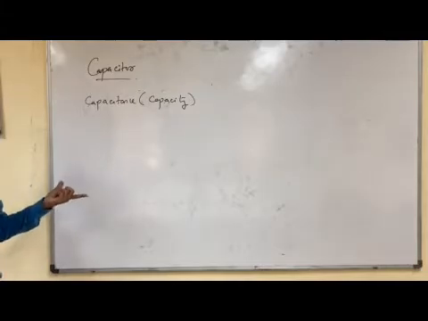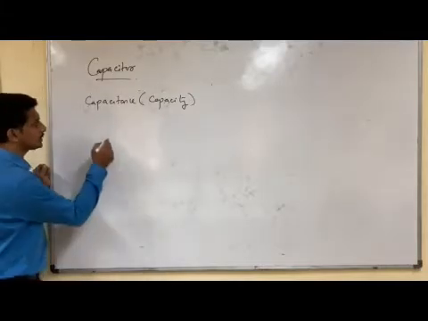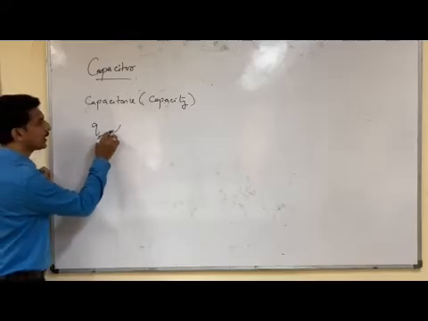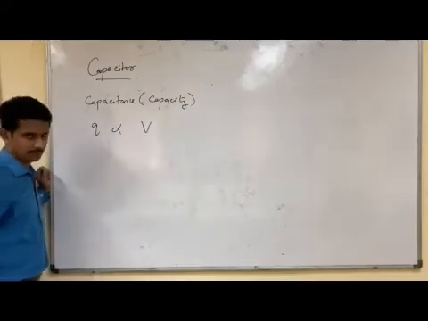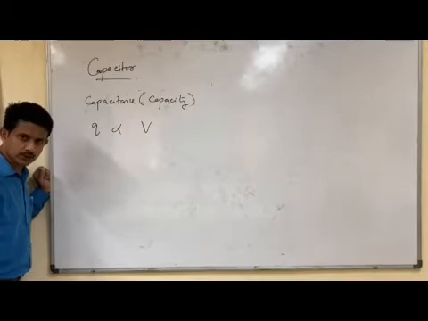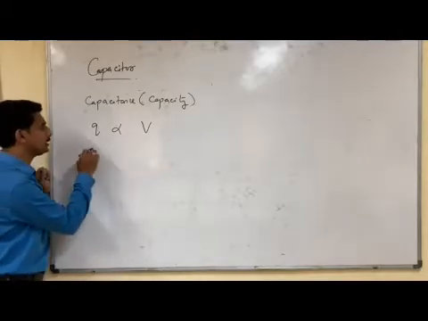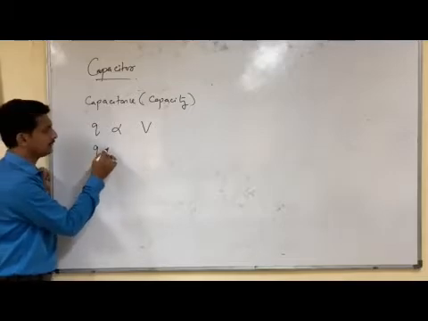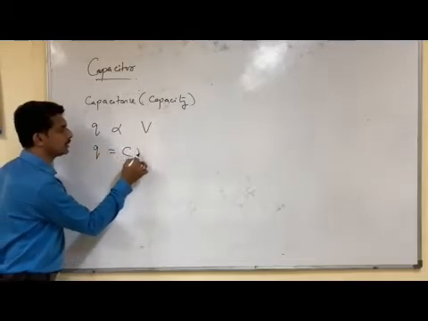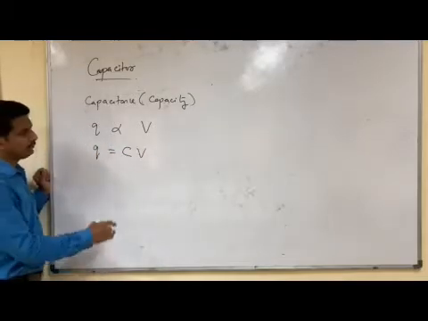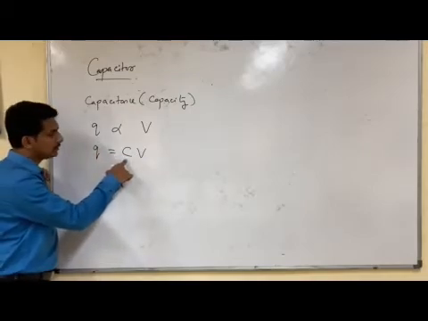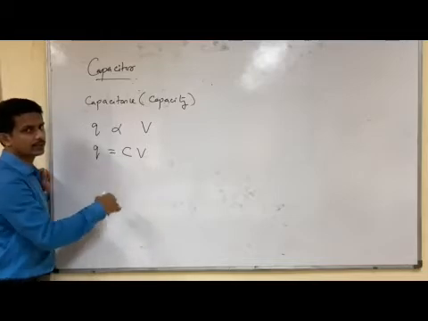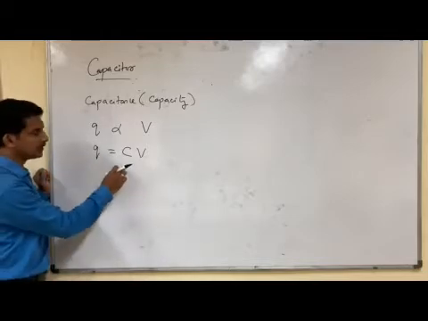So here we can see this is the ability to store charge. That means the charge stored on a conductor is directly proportional to the potential. If we remove the proportionality sign, we can say Q is equal to CV, where this constant C is known as the capacitance of a conductor, its ability to store charge.